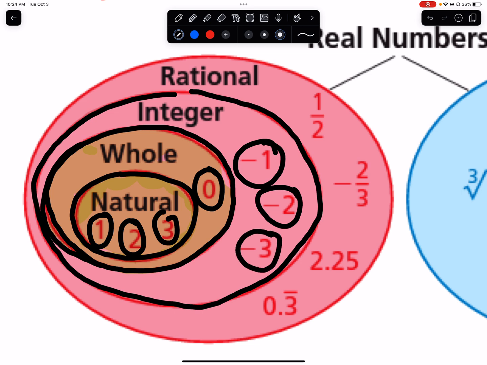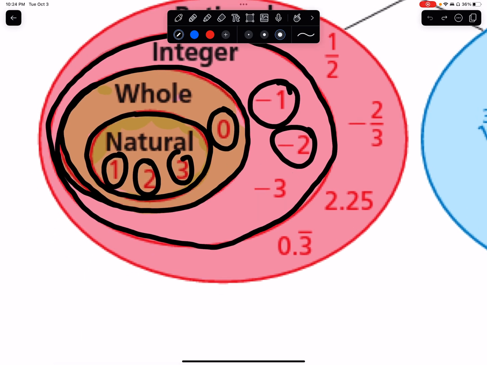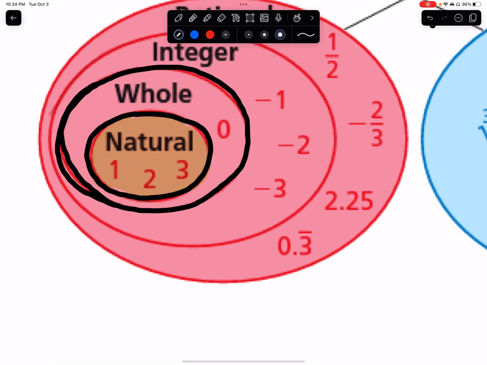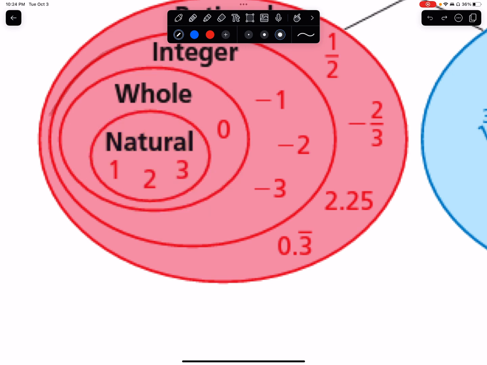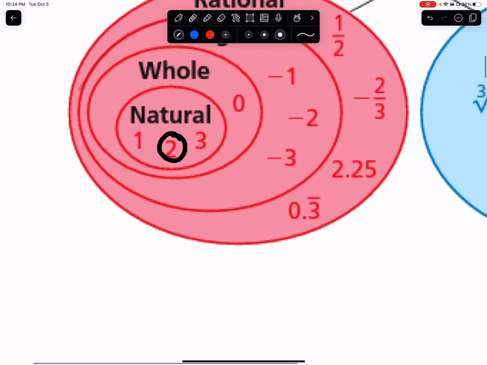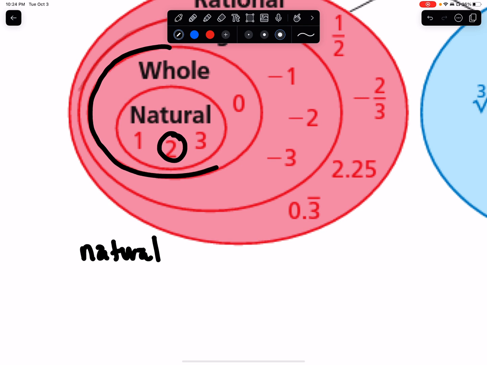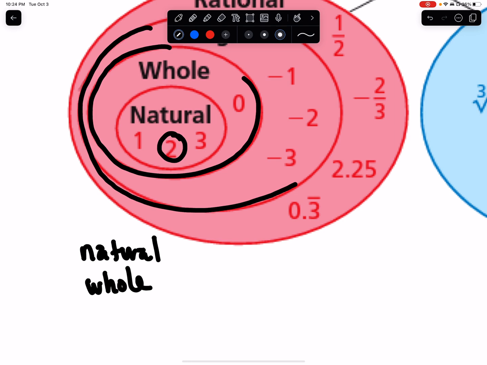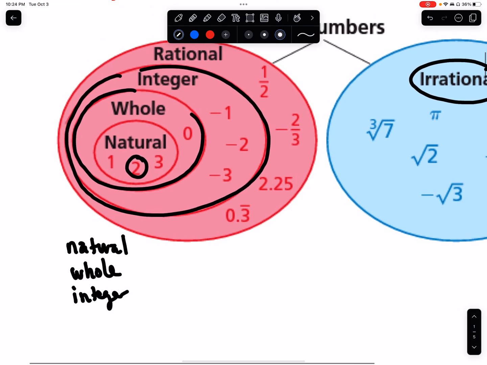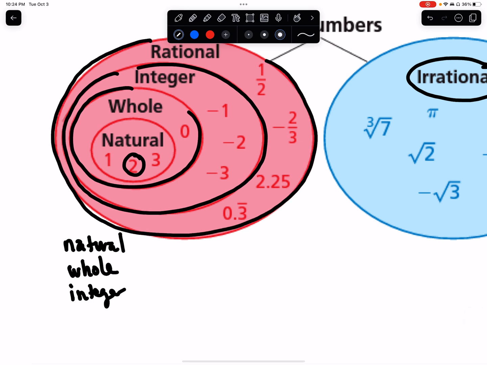Okay, so just to make sure you're really understanding this, think about the number 2 here. The number 2. Notice how it's inside the natural numbers oval. So 2 is a natural number, but it's also in the whole number oval. So it's a whole number. But it's also in the integers oval, so it's an integer. And it also belongs to the largest oval over here, which is the rational numbers oval. So it's a rational number. So just little old measly 2 has all those names.